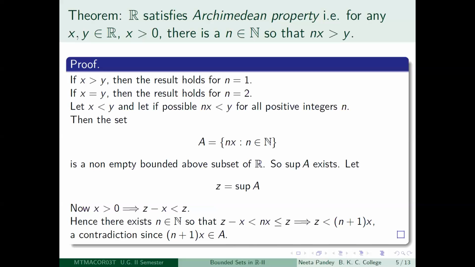Again, by Peano's axiom, since n is a positive integer, n plus 1 is also a positive integer. So n plus 1 x is also an element of A. So you have shown that there is an element of A which is greater than Z, which is a contradiction since Z was an upper bound of capital A. So therefore, our assumption that nx is less than y for all positive integers n is false, and hence I will be able to get at least one positive integer n so that nx is greater than y.